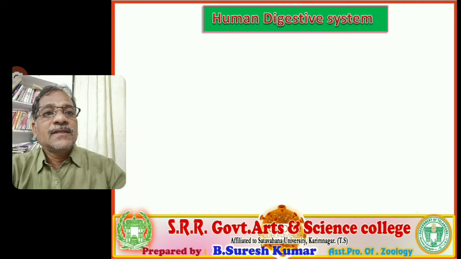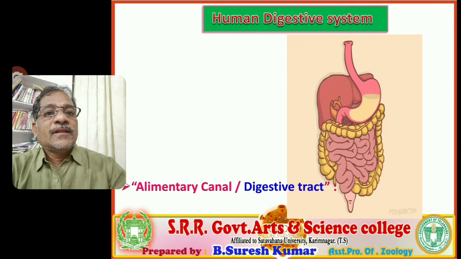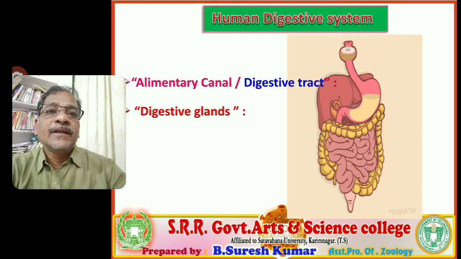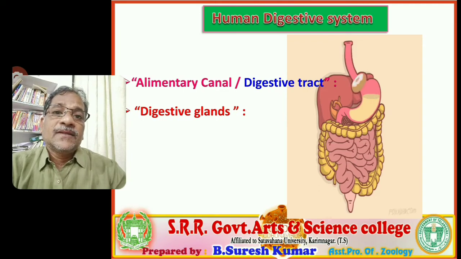The human digestive system contains mainly two parts, that is the alimentary canal, also called the digestive tract, and the digestive glands also.